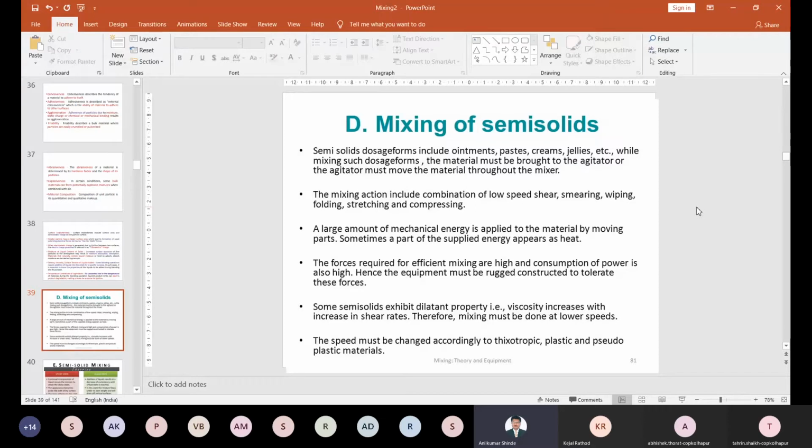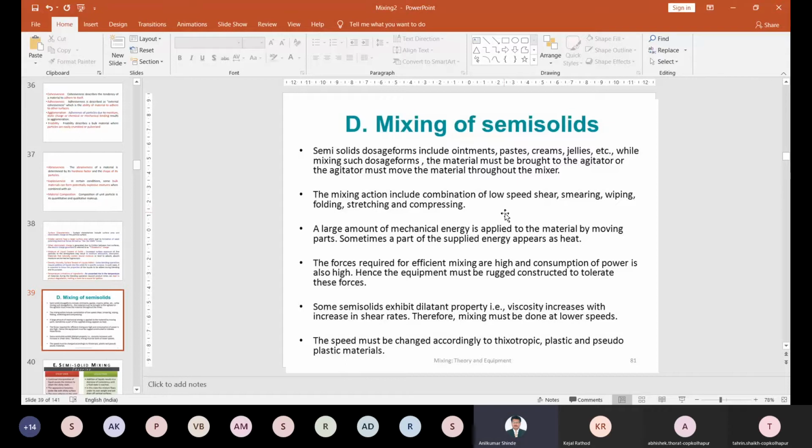In ointment, if I take the example of sulfur ointment, we use the sulfur as a powder, and we use an oleaginous base as the base, right? So this sulfur powder must be highly homogenized or incorporated into the base. Uniform mixing is essential. Every corner of the base should be mixed with the powder material, sulfur powder, to form a uniform mixture. Understand it? So the mixing should include a combination of lower speed or higher speed.